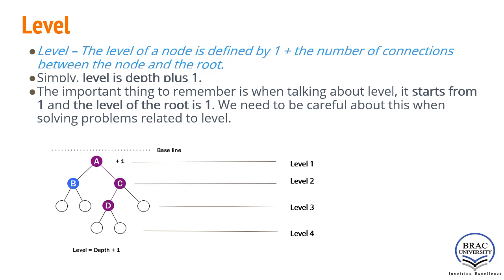So what will be the height of this tree? The height will be 3. So if we have a tree of level 4, that means the height of the tree will be 3. So the relation between height and level is always height equals level minus 1. Hope you understand.